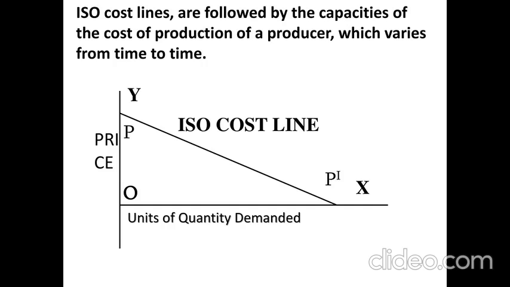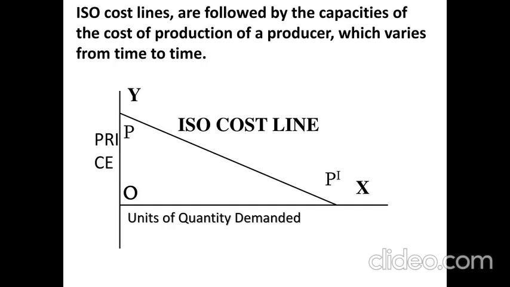X-axis price, Y-axis units of quantity demanded. Here at point P, a particular producer has the capability to invest OP, the point of investment of Y, and OP1, the point of investment capability of X. So he has the capacity to invest both Y and X factors together.